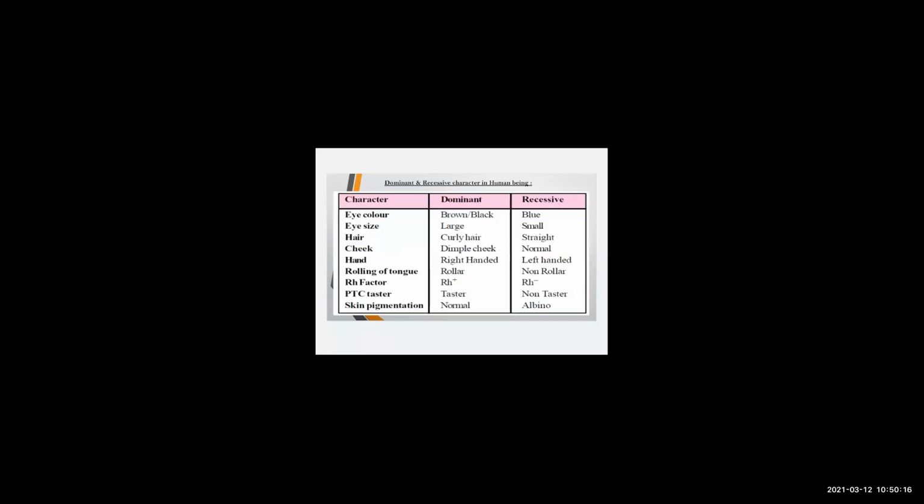Now here we can see if pea plants are having some distinct characteristics, even humans are having certain distinct characteristics. So here we can see 2 traits. One is called dominant and the other one is called recessive.